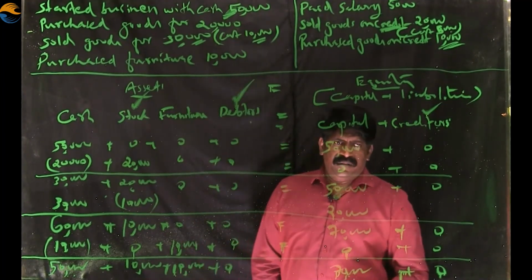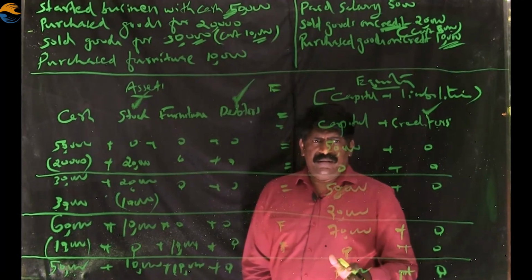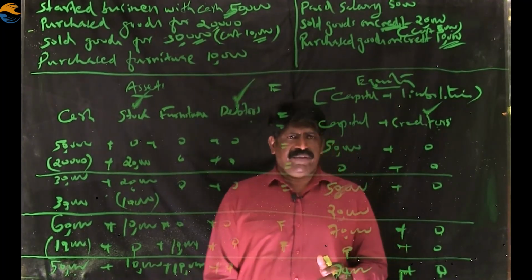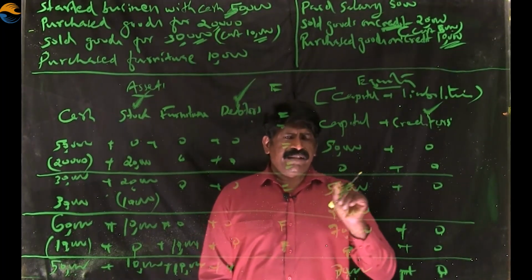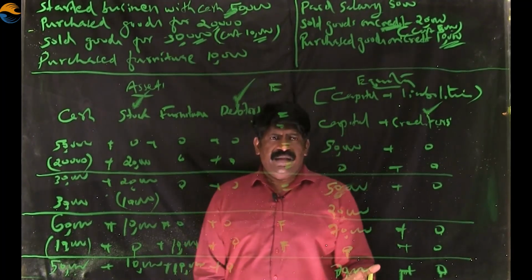That's all. So now we dealt with the question of how to make the accounting equation, and how each and every transaction reflects on the left hand side and the right hand side of the accounting equation.